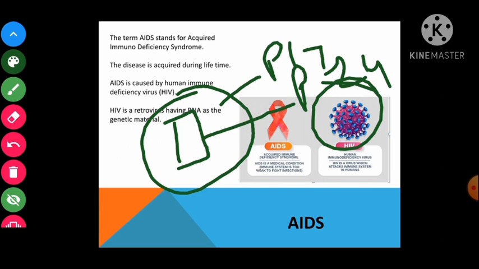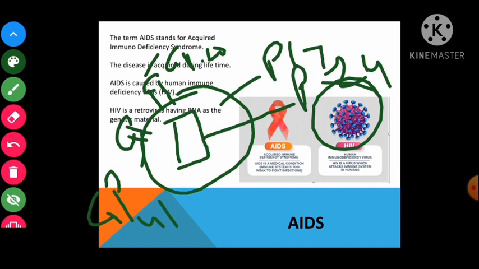Also the envelope is made up of lipids. Now this has knob-like glycoprotein spikes, right? So on this you can see the spikes made of glycoprotein, right? And this spike is made up of glycoprotein 120 and this is known as glycoprotein GP41, right? And single stranded RNA is there. And this glycoprotein spike is important for the attachment, right? Now this is the structure of the HIV.